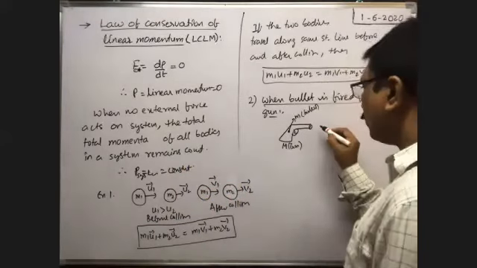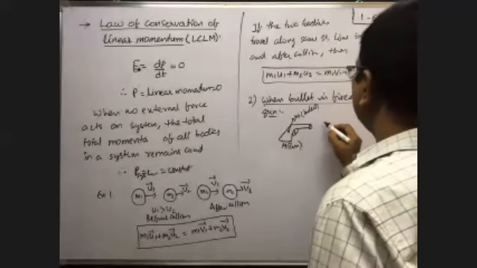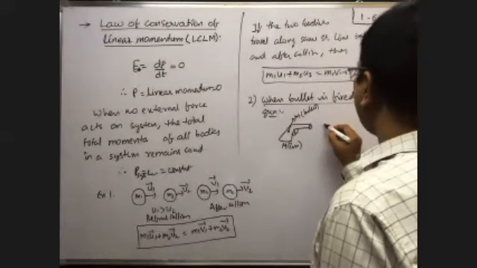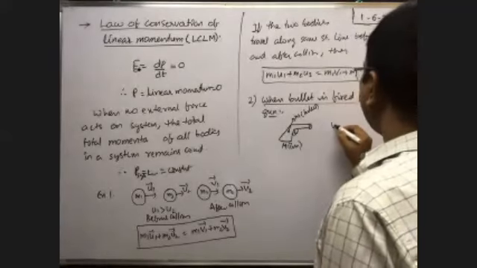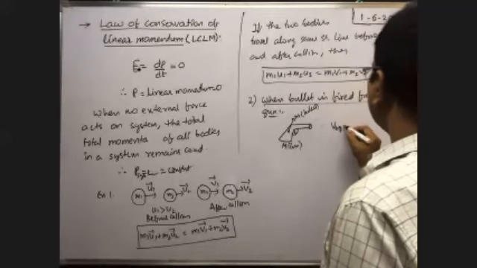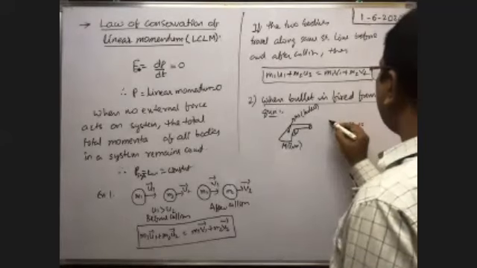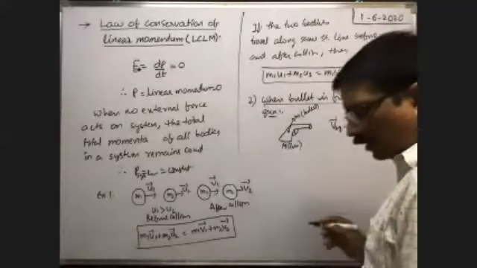Okay, when the bullet is fired from the gun, then the velocity of the bullet with respect to the gun, that is the relative velocity of the bullet with respect to the gun, is equal to, say, VR, V relative.